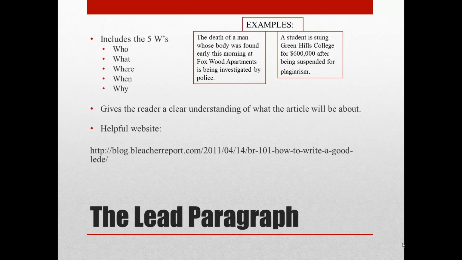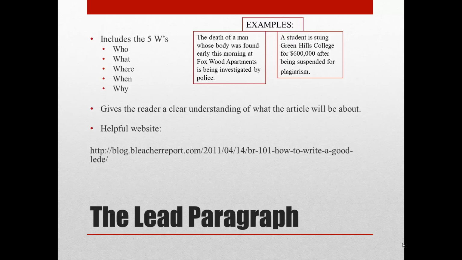The lead paragraph is probably one of the most important parts of a news article. This must include the 5 W's: the who, what, where, when, and why. Your lead paragraph must not be more than 1 to 2 sentences. It gives the reader a clear understanding of what the article will be about.